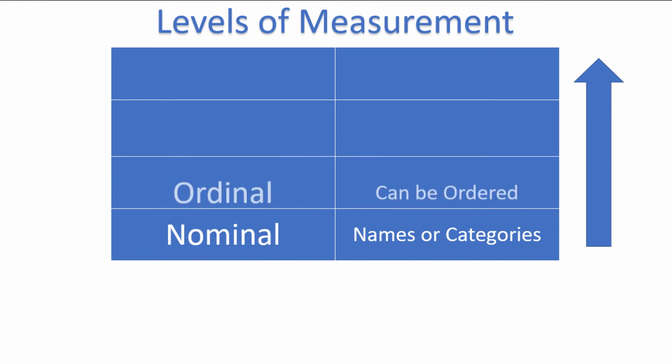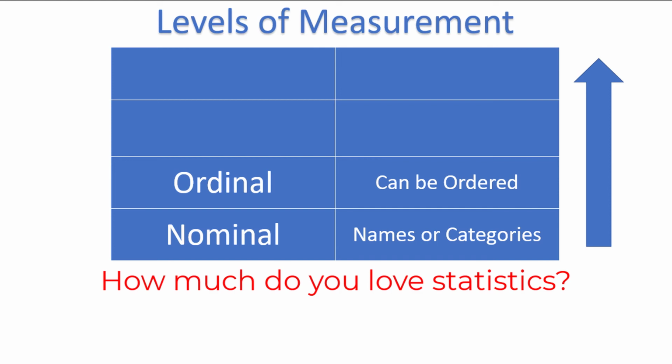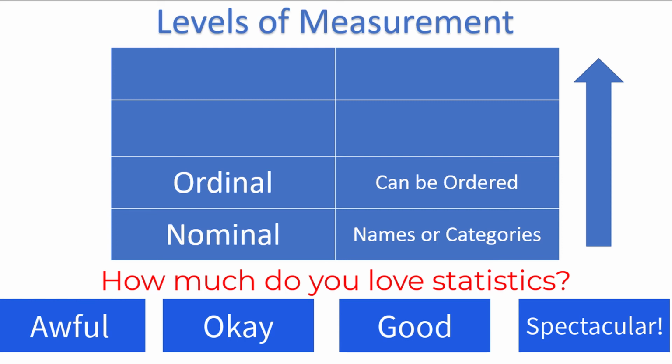Next, we have the ordinal scale, which is exactly the same as the nominal scale, except now you can order the data from smallest to largest, but the differences between the data don't have any significance. If I asked you how much you loved statistics and gave you the options, it's awful, it's okay, it's good, or it's spectacular, of course, let's be real, you would all say it's spectacular without a question. But if those were your options, now we have labels that have an inherent order. But notice the differences between the options are a bit subjective here. How much better is it's spectacular compared to it's good? That's up to each person to decide, so we can't measure the differences between the responses, but we can order the data now, which is why this example is on the ordinal scale.